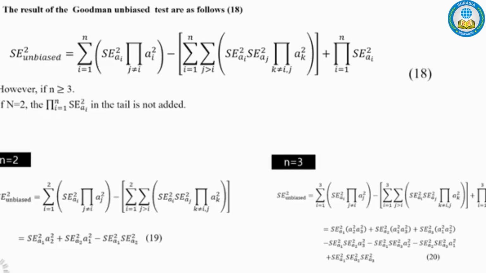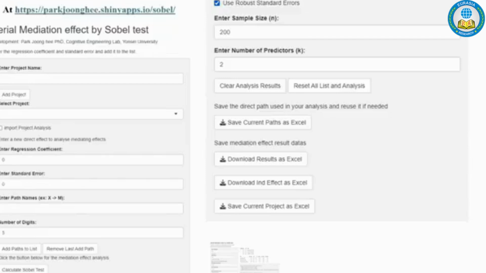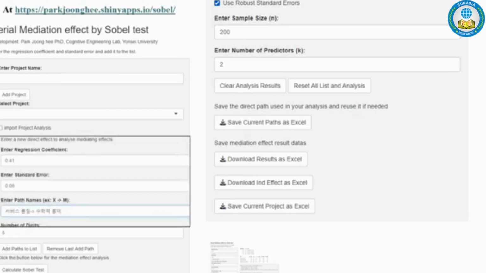Next, this is the Shiny app created using this method. A Shiny app is a web application that operates statistical tools using R. Now here's the Shiny app. Click on the provided address to start it. First, you need to set a project title. This is for future use so you can access it again later.